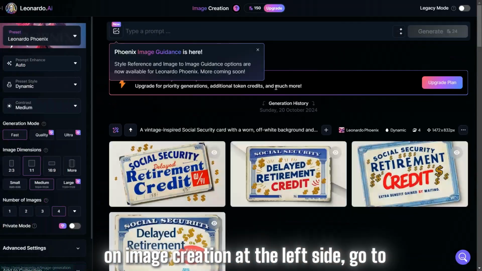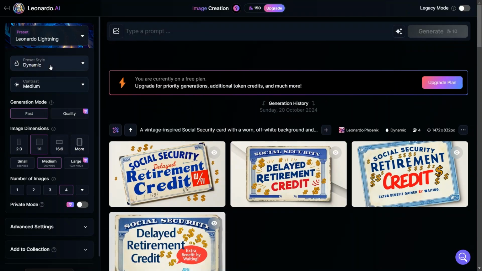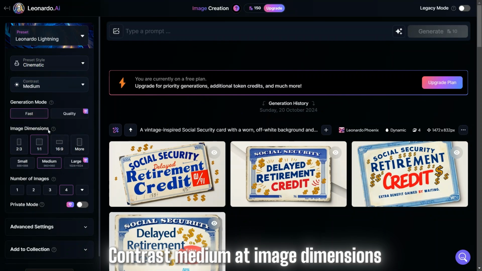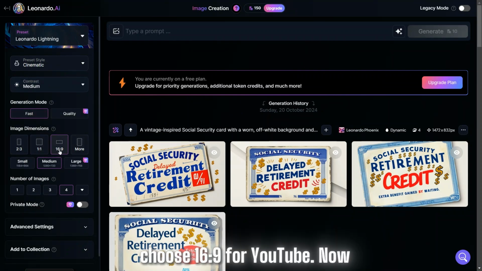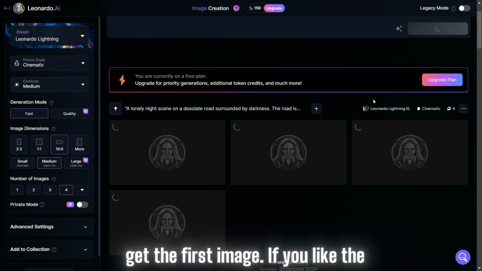Click on Image Creation, at the left side go to Presets, and choose Leonardo Lightning. In the preset style, choose Cinematic. Contrast Medium. At Image Dimensions, choose 16:9 for YouTube. Now copy-paste the prompt, and hit Generate to get the first image.